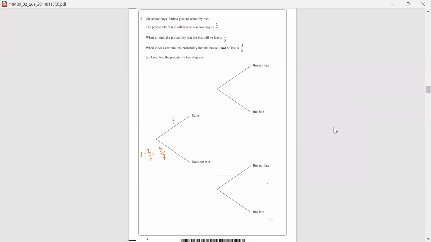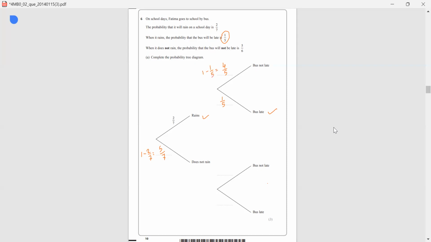Then when it rains, the probability that the bus will be late is 1 by 5. It is given. Rains and bus will be late, probability is 1 by 5. Then when it rains, the bus will not be late, probability will be 4 by 5. And we are getting 4 by 5 after subtracting 1 by 5 from 1.